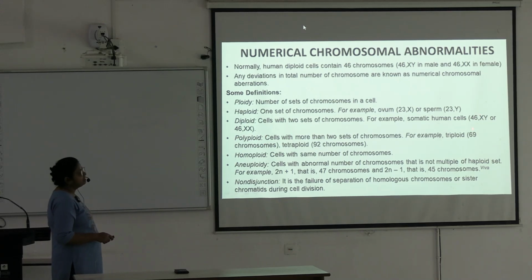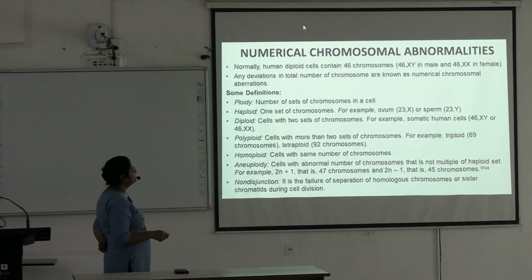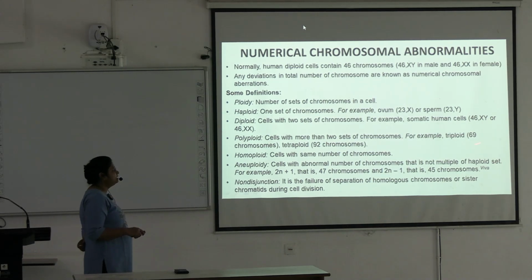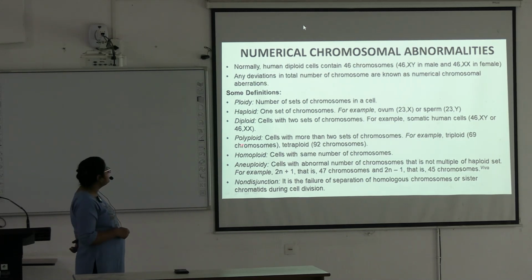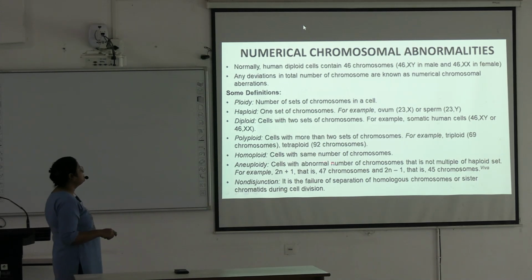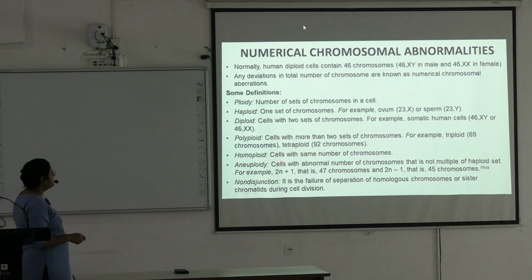Polyploid means cells with more than two sets of chromosomes. For example, triploid, that is three times 23, 69 chromosomes. Tetraploid, 4 into 23, 92 chromosomes. Homoploid means cells with the same number of chromosomes.